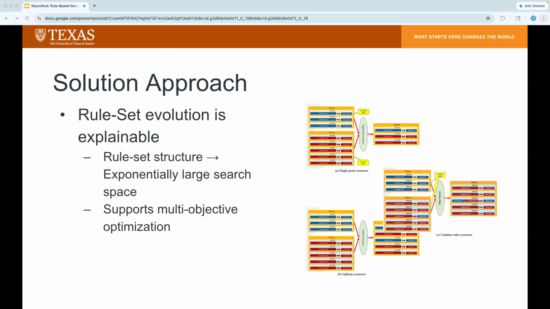By using a population-based search, evolution can explore multiple logical structures at the same time. Additionally, it supports multi-objective optimization, which allows for the discovery of rule sets that perform well against two conflicting objectives, such as accuracy, or how well it mimics the black box neural network, and complexity, or the size of the resulting rule set. This allows the pipeline to produce a wide range of models, giving domain experts the choice between simpler, more interpretable models or complex, highly performant ones.